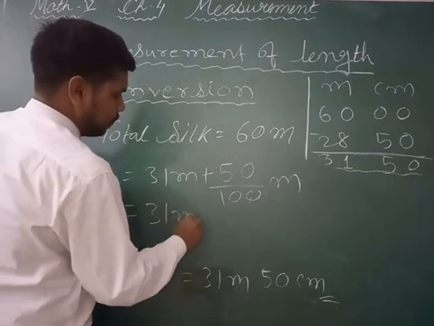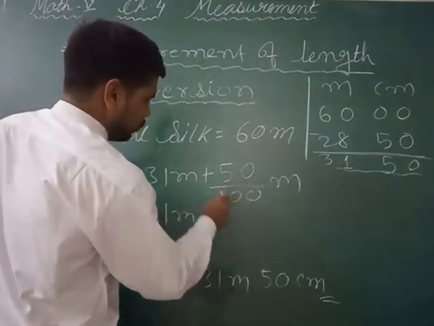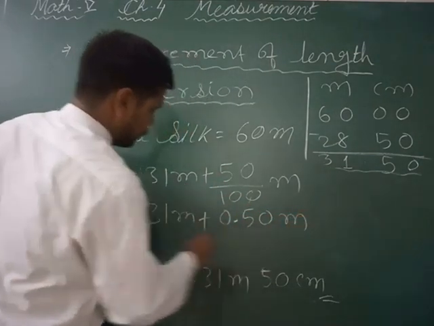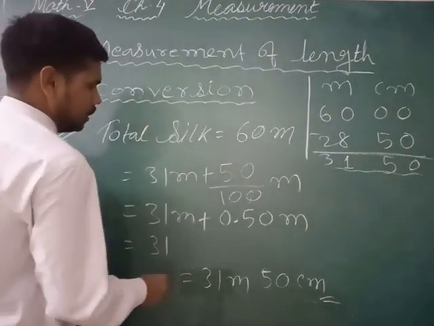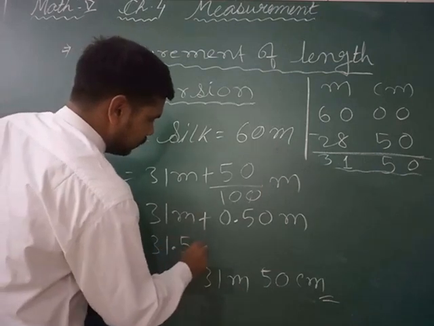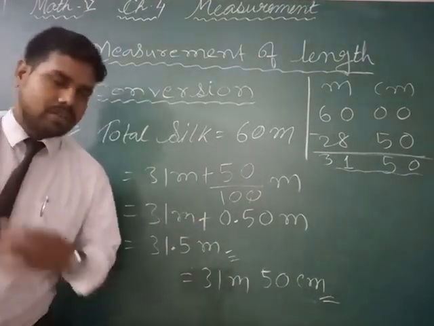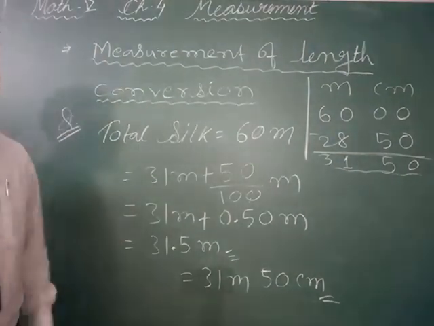So 31 meter plus, because it is asking using decimals, so we will use decimals only. We put this, so 0.50 meter, so it will be 31.50 meter, or 31.5 meter. Either 50 also you can write or 5 also you can write. So 31.5 meter will be the remaining silk with the shopkeeper.